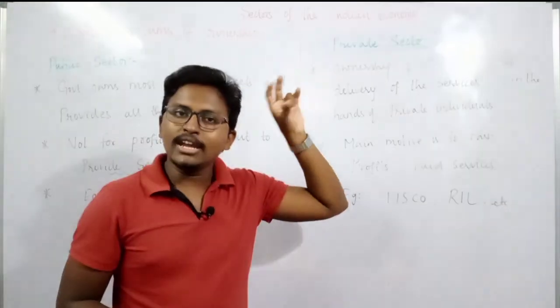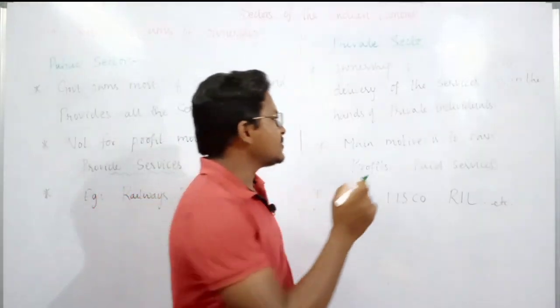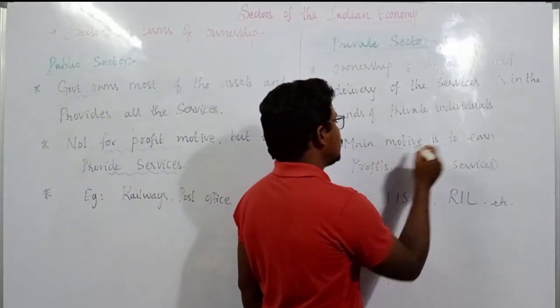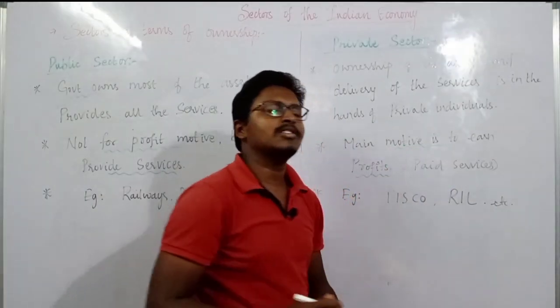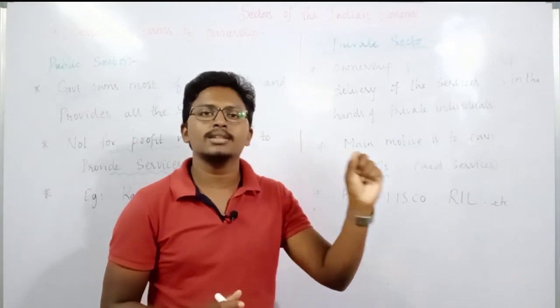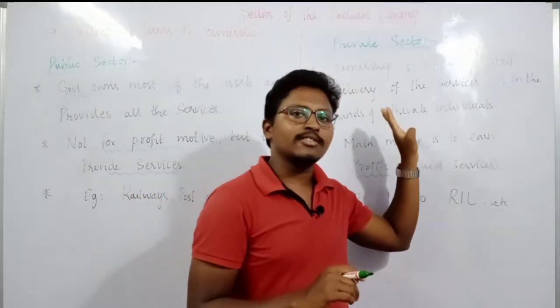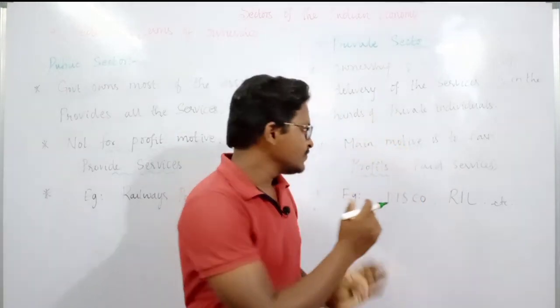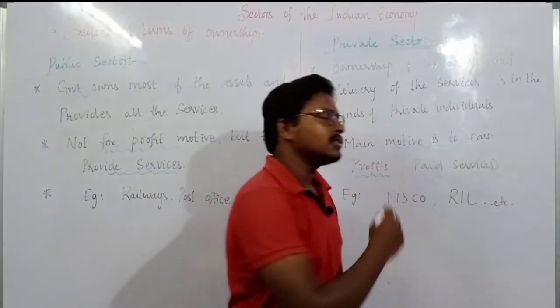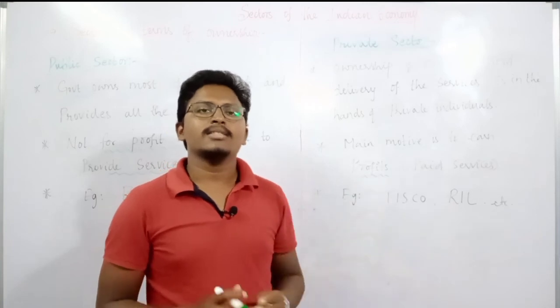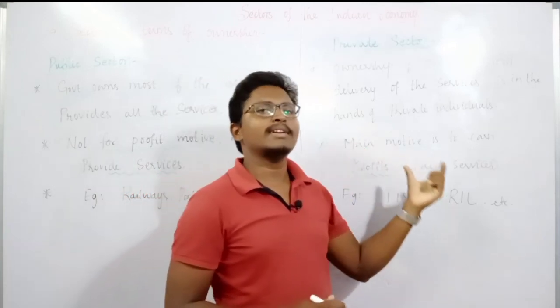And what is the main motive of the private sector? The main motive is to earn profits. It is always a profit motive. And if you want to enjoy any kind of services provided by the private sector, you need to pay money. That's why it is something like a paid service too.